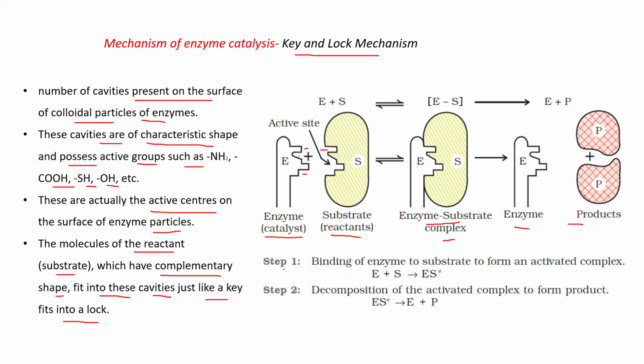That's why we can say the reaction takes place in two steps. First is binding of enzyme to substrate to form an activated complex: E is enzyme, S for substrate, forming the activated complex. Second is decomposition of the activated complex to form product: E and P. Clear?